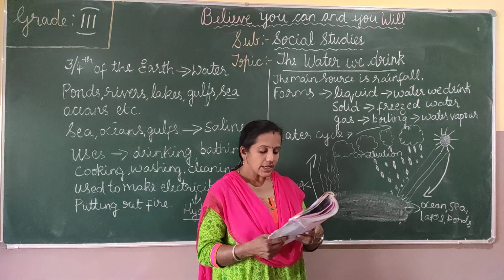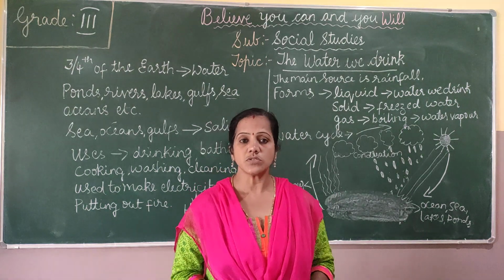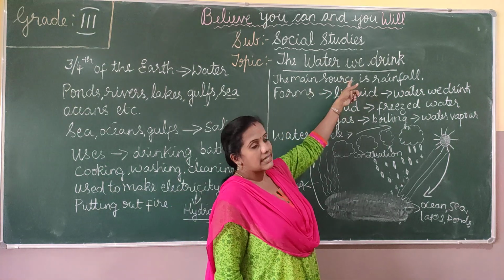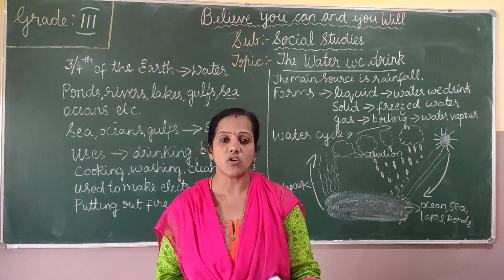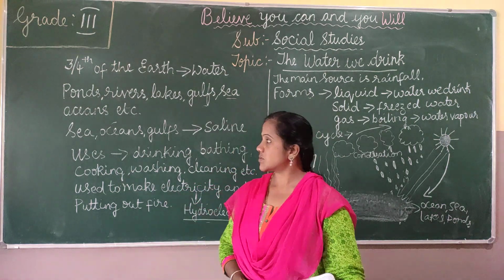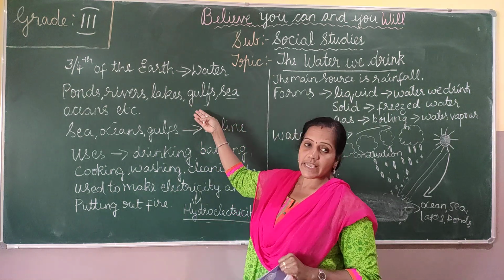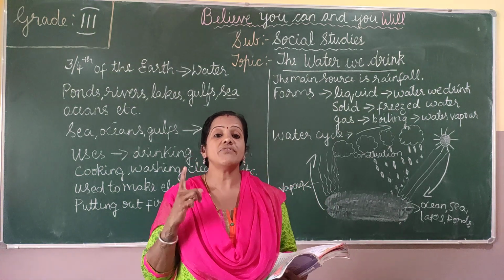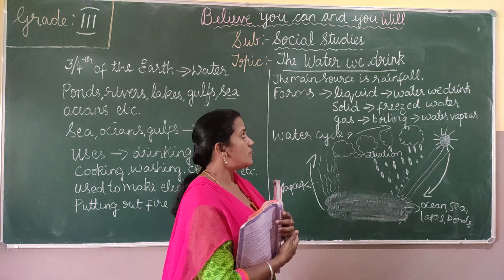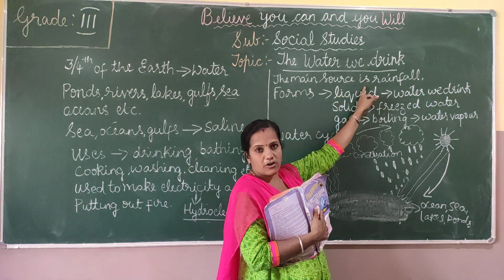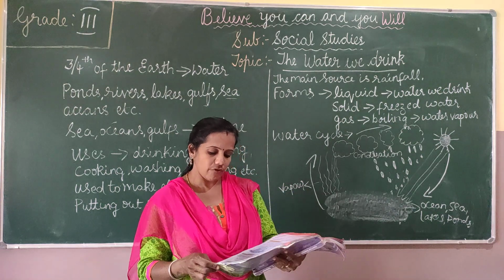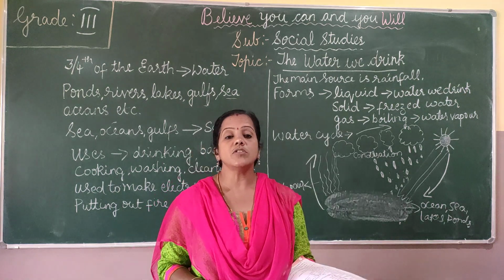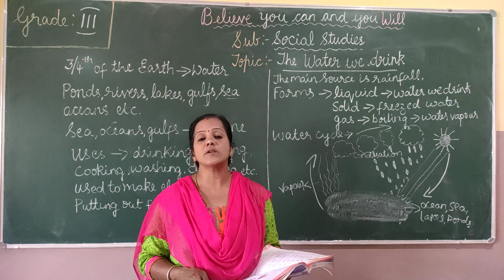Next you will see, where do we get this water from? What are the sources of water? The main source of fresh water is rainfall, and the other sources are ponds, rivers, lakes, gulfs, seas, oceans, etc. And some water also comes from snow found on mountain tops.